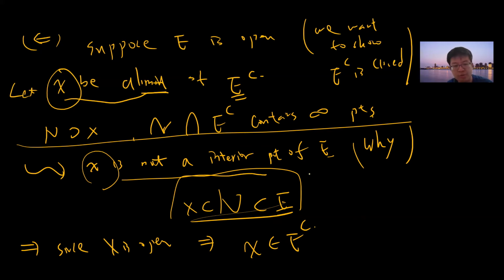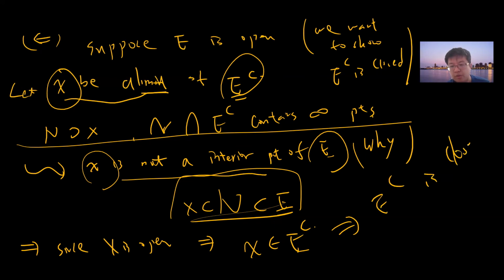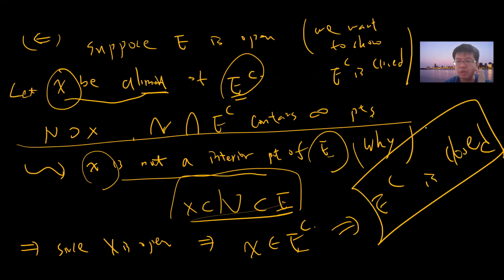Since x is not an interior point, x must belong to the complement of E. So every limit point of E^C is inside E^C, and therefore E^C is closed by definition: containing all its limit points means a closed set. So this is the final result, and very important: E is open if and only if E^C is closed.